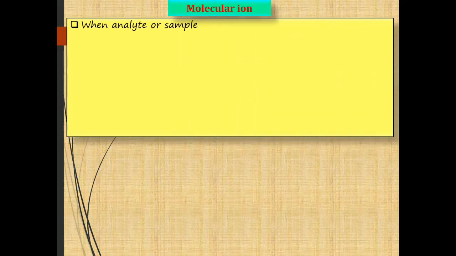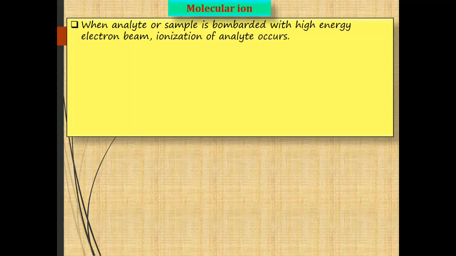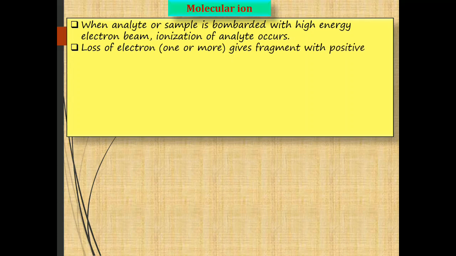When an analyte or organic sample is bombarded with a high energy electron beam having energy of about 70 electron volts, ionization and fragmentation of the analyte occur in the mass spectrometer, that we have studied in module first.